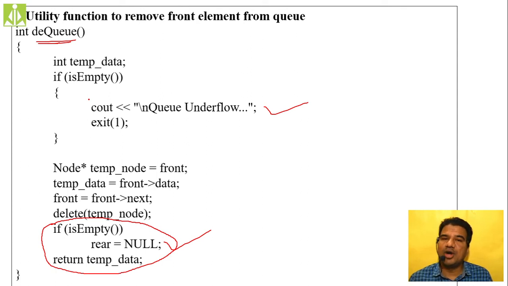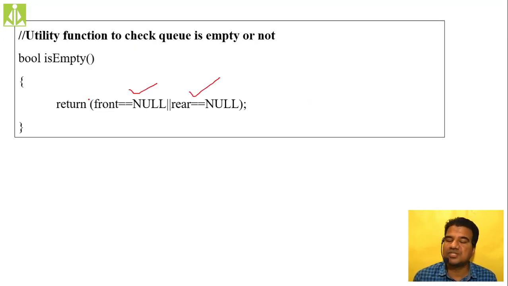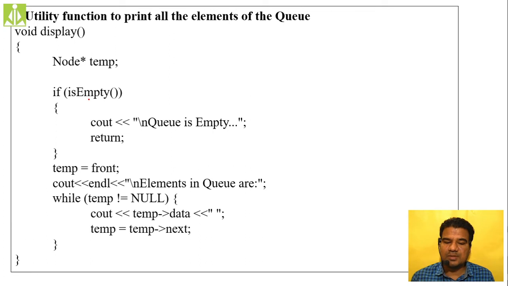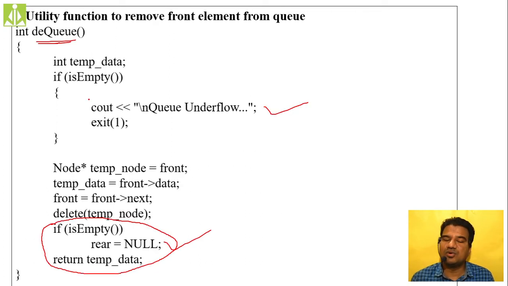When there are no elements inside your queue, front will become null, and then isEmpty will return true, because inside isEmpty we are checking whether the front or the rear is null. So if your front is becoming null, immediately make the rear also null to make your complete queue empty. This thing we have to remember.